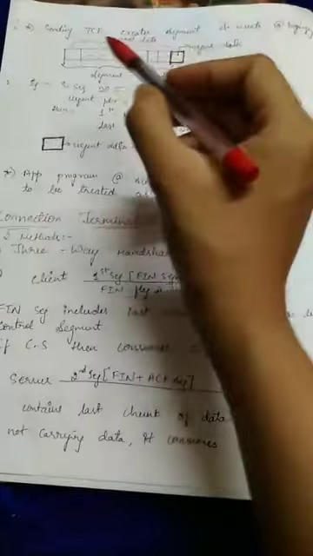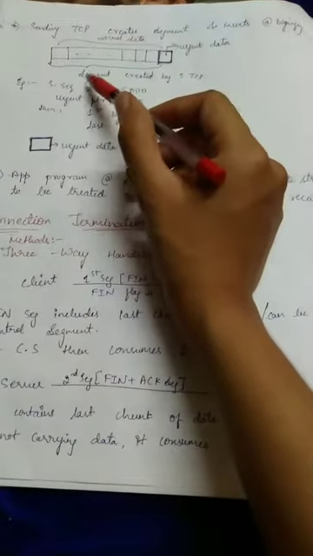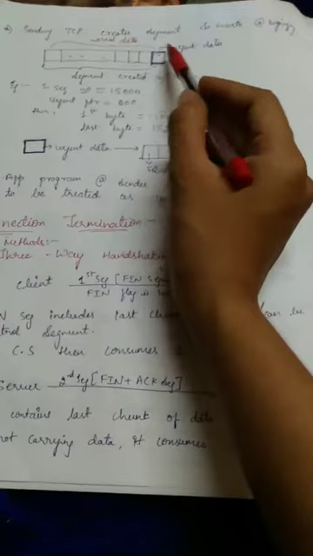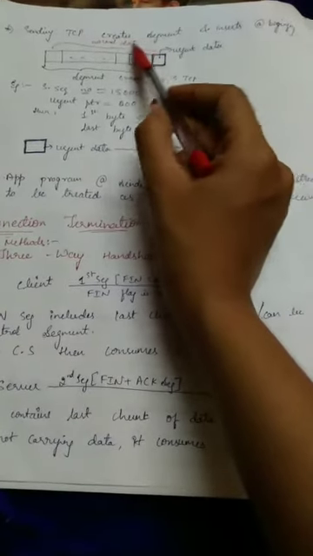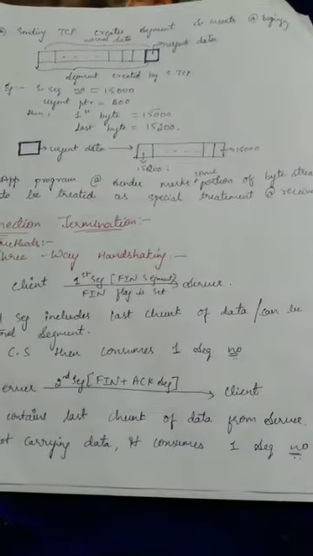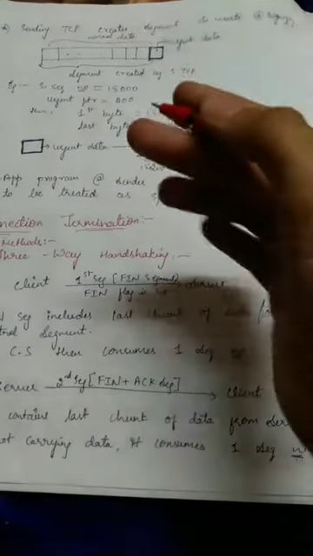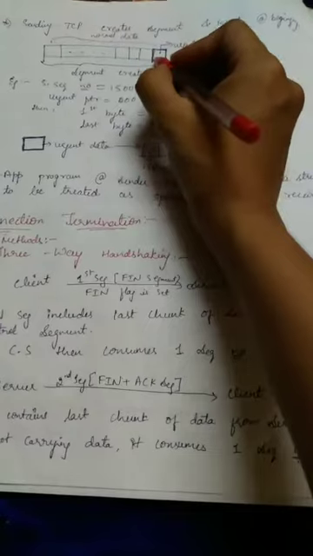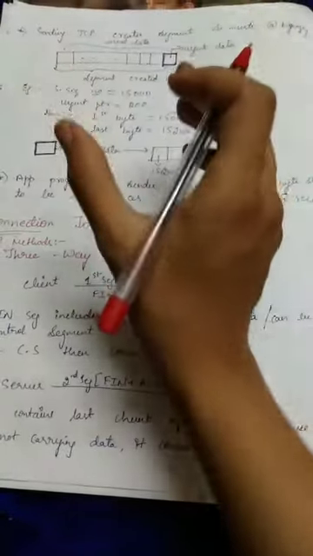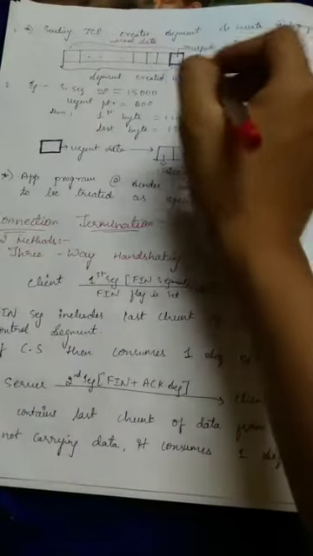Now we will refer to the diagram. In this diagram it is clear that the sending TCP creates the segment and inserts the urgent data at the beginning, and the normal data is behind this urgent data. The urgent pointer field in the header indicates the ending of the urgent data.